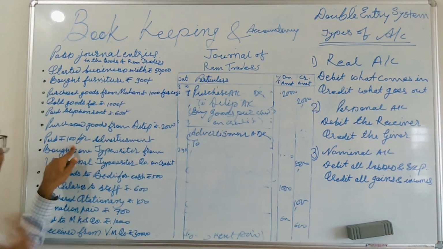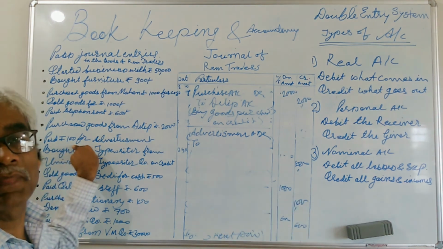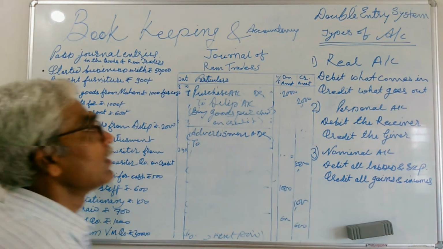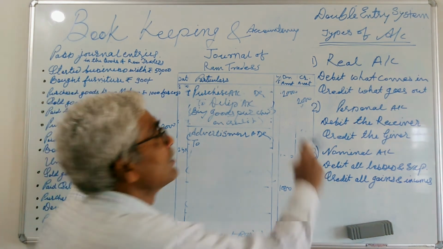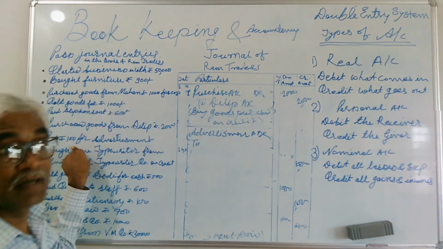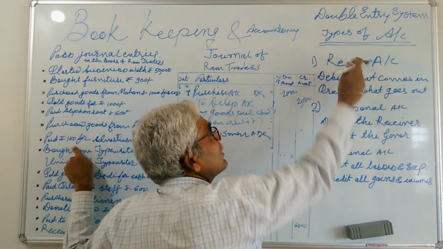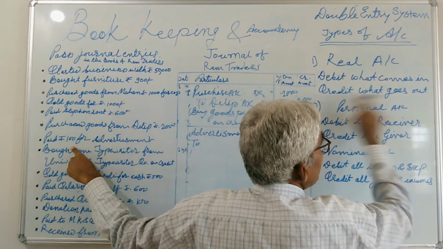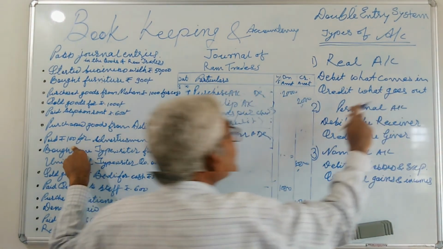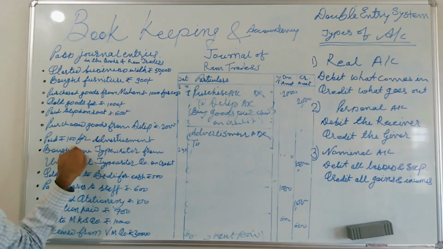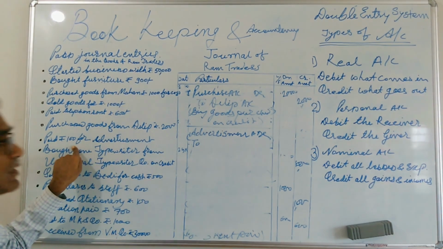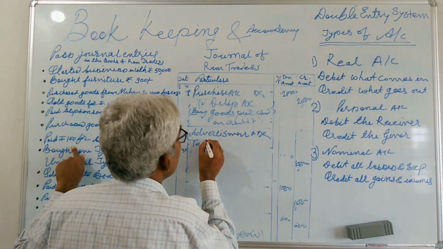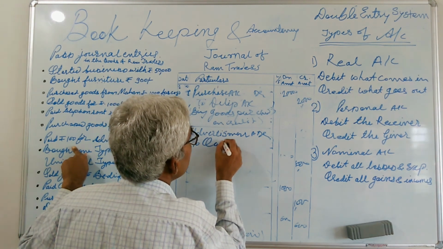Paid rupees means cash goes out from your business. That is very important. Cash is an asset and comes under real account. Debit what comes in, credit what goes out. So in this transaction cash goes out from your business. So advertisement account debited to cash account.